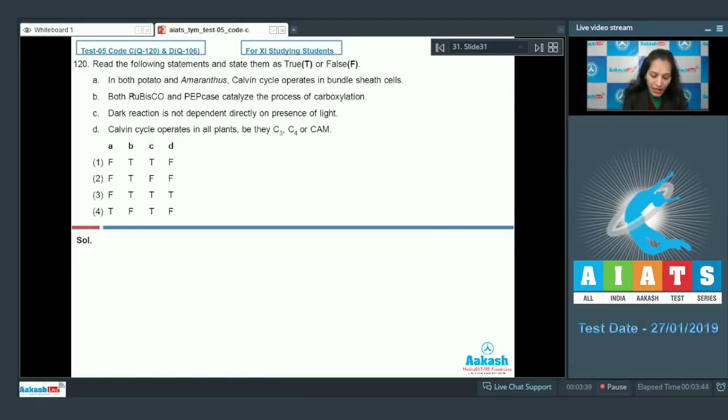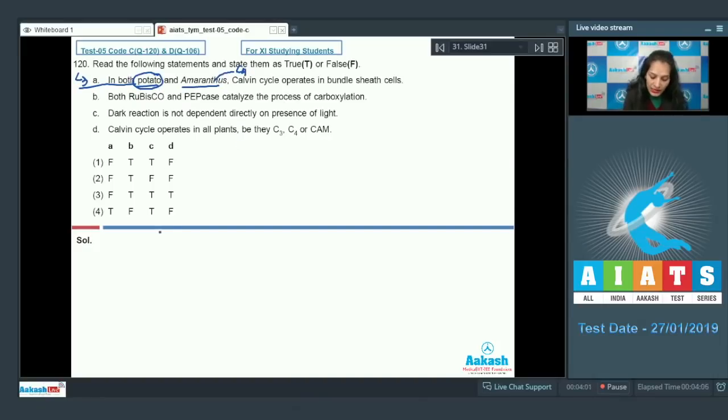See the statement A. In both potato and amaranthus, Calvin cycle operates in bundle sheath cells. Potato is a C3 plant, whereas amaranthus is a C4 plant.